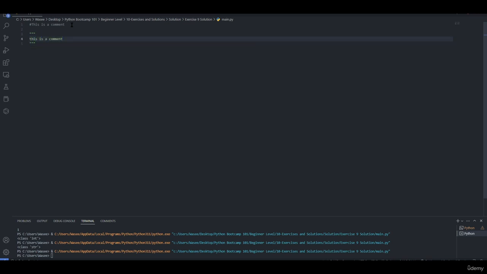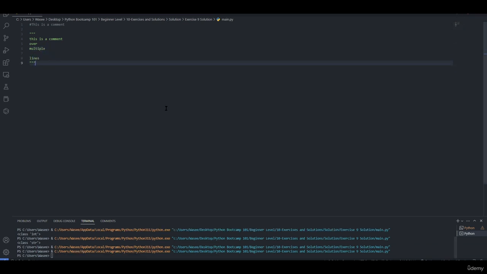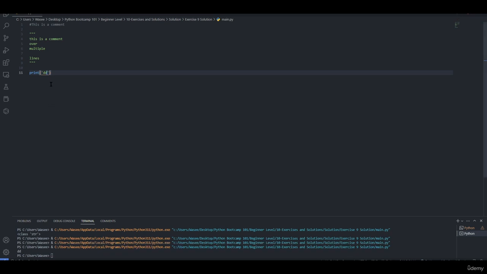This is a comment over multiple lines. As you can see, this is a comment, and if I print something in here, it will print out.